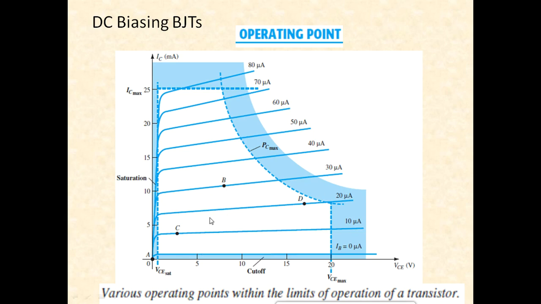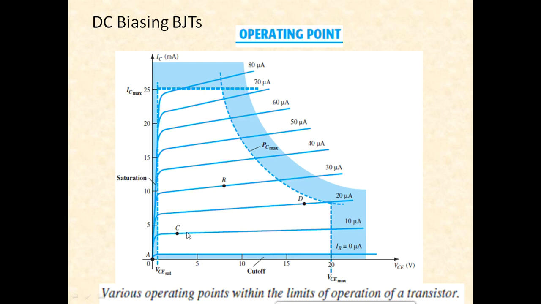Point A, point C and point D are not usually preferred. Why? Because if I select point A as operating point, then it is almost at the boundary level of cutoff as well as saturation region. So this cannot be used as a proper operating point.